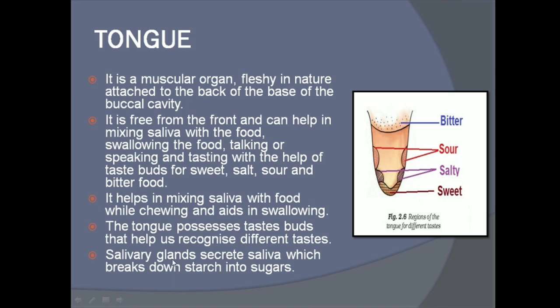Salivary glands secrete saliva, which breaks down starch into sugars. So the salivary glands secrete saliva, which helps in breaking down starch into sugars. So this was the use of the tongue. This is how we use the tongue.